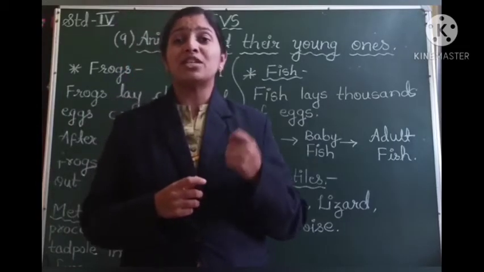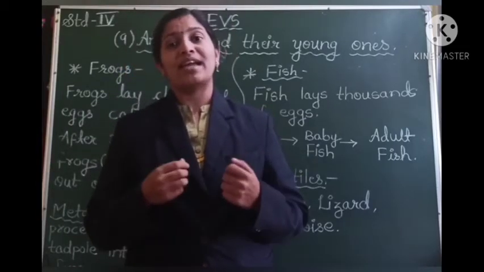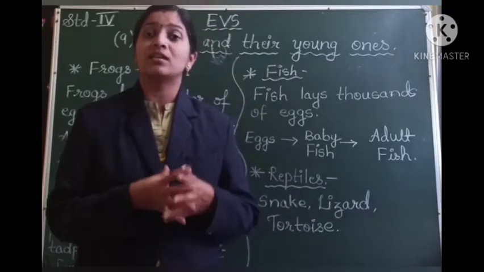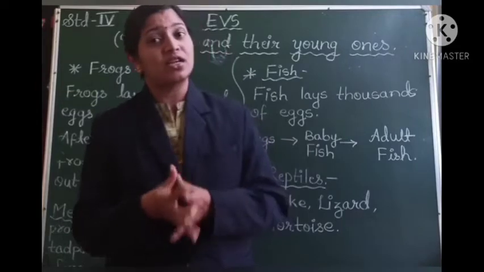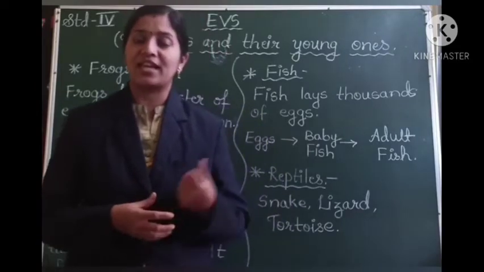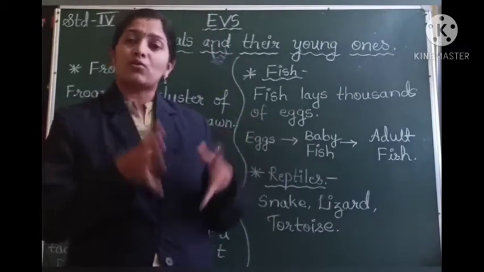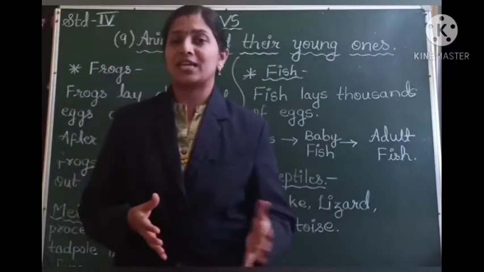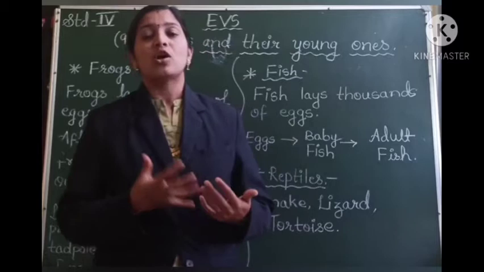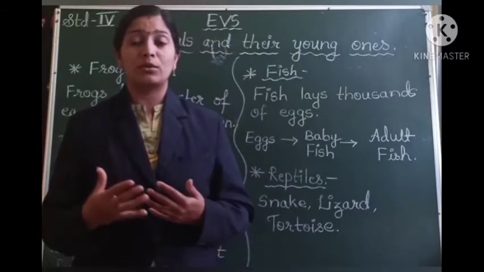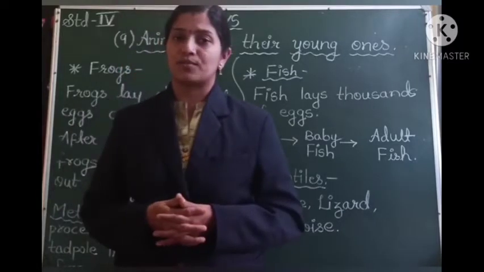They are very soft, and that is why if any hard object strikes these eggs, the eggs get destroyed and damaged. And that is why even though thousands of eggs are laid, all these eggs do not develop into baby fishes, and all the baby fishes do not develop into adult fishes.